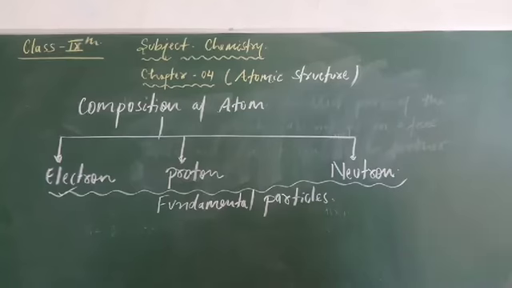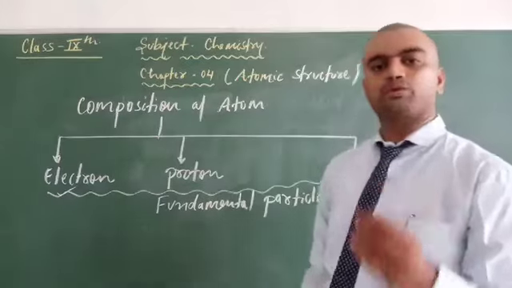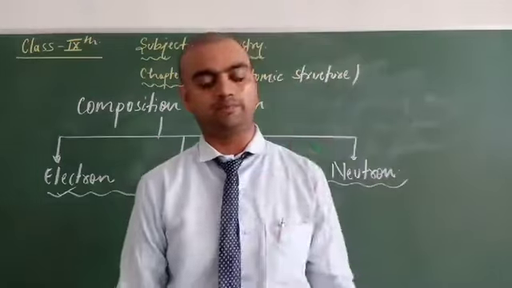So the next topic is how electron, proton and neutron have been discovered, or how the scientists predicted the presence of electron, proton and neutron inside the atom. Clear?